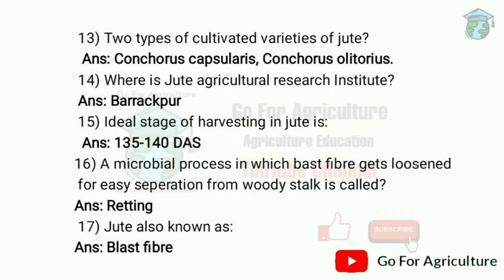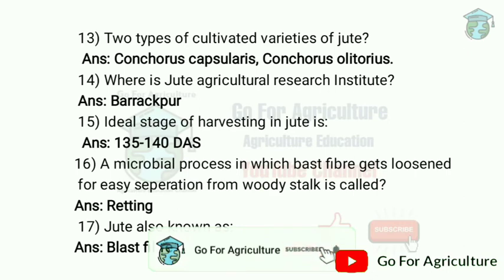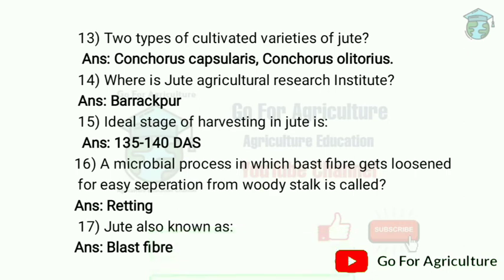So next we are going to discuss jute. What are the two types of cultivated varieties of jute? First one, Corchorus capsularis, and Corchorus olitorius. What is Corchorus capsularis? It is a hardy plant, tolerant to waterlogging. It covers 70% of area. It is also called white jute. And Corchorus olitorius is cultivated in well drained highlands, it is yellow to red, and it produces high yield.